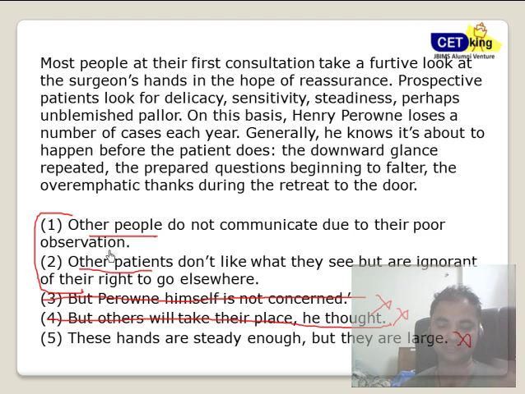Now if you have a closer look and go deeper into this: other people do not communicate due to their poor observation. Other patients don't like what they see but are ignorant of their right to go elsewhere. That is something which fits perfectly into the paragraph. So option A is out. Once you join us, you'll see a lot of strategies around how to solve this.